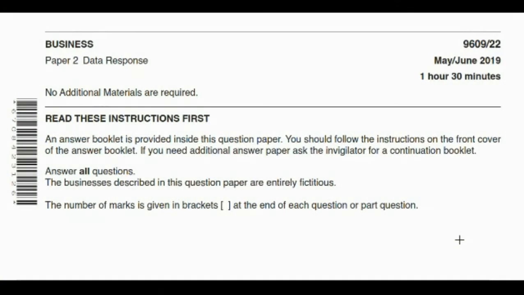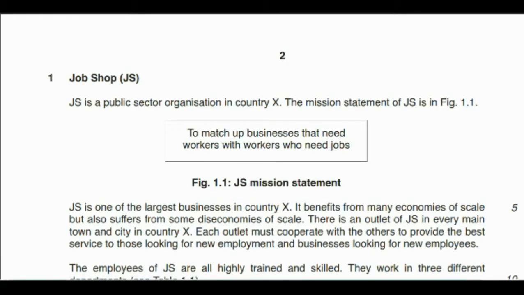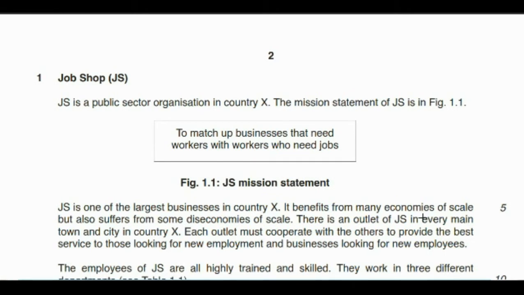A-Level Business 9609 paper 22. This is paper 2 data response from May/June 2019. First we'll look at the data and we will be underlining all the important parts that we come across so that they can help us answer the questions later on.